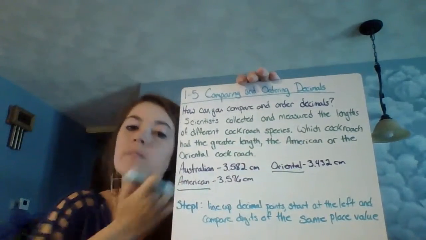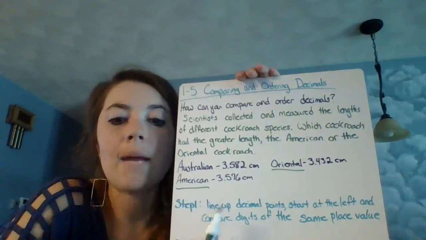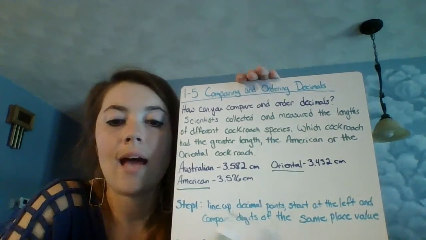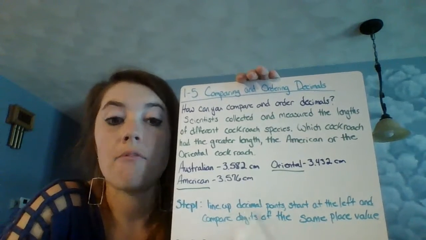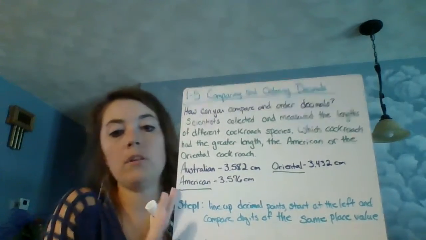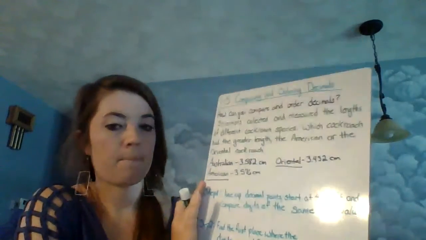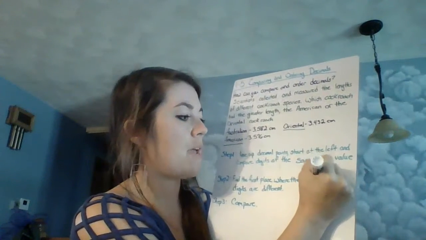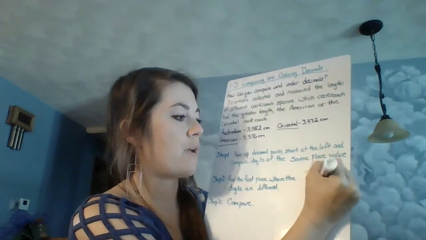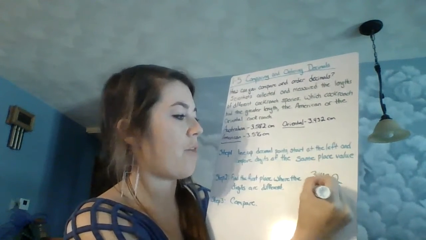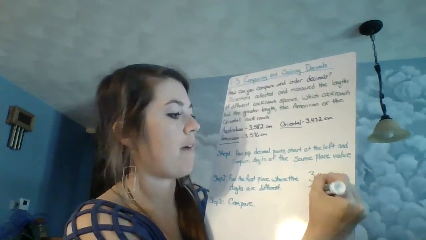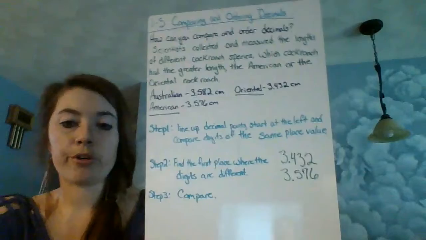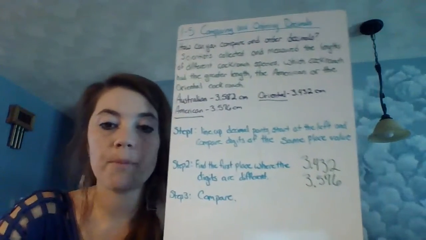So step 1. We want to line up the decimal points and start at the left and compare the digits of the same place value. So let's start by doing that. So we've got our 3.432 and we've got our 3.576. So we've got them lined up, decimal places.